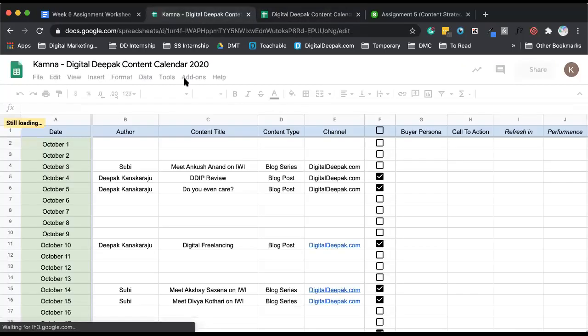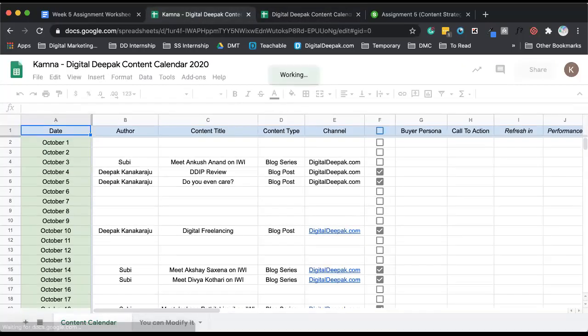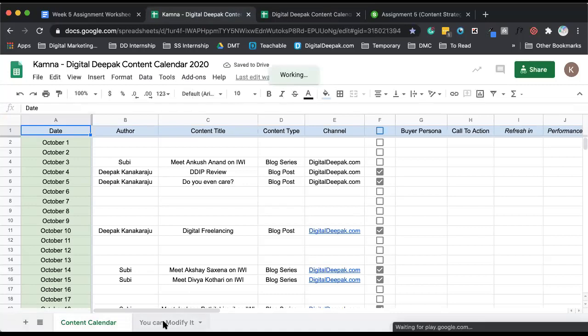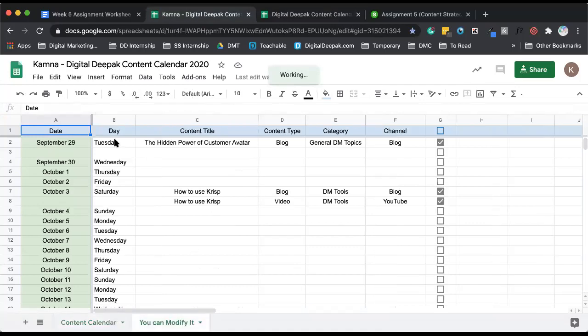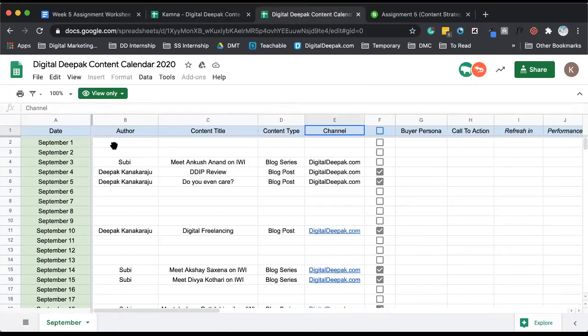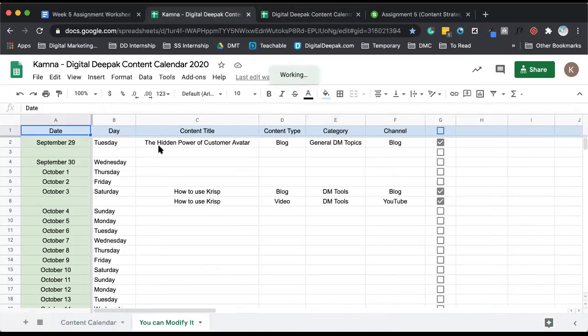And yes, Kapil, in the long run, and even if here you want to do it, you can. So my point here is it is not compulsory. You have to stick to the template that has been shared with you. You can modify it and say that, I am the only person who works on my blog, so I don't need the author column. So I deleted it. Maybe I was deciding the titles.